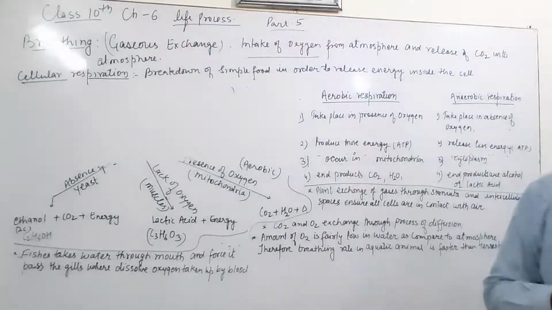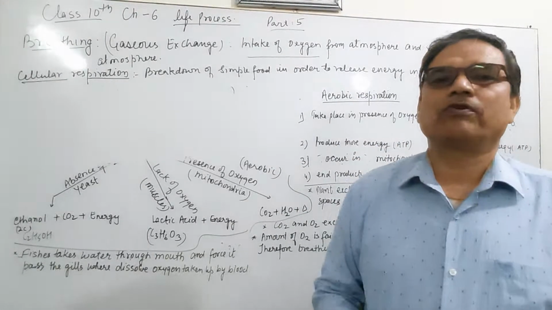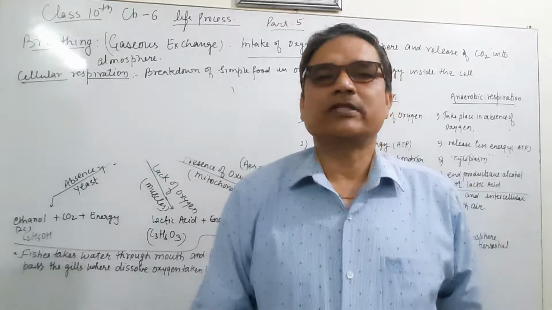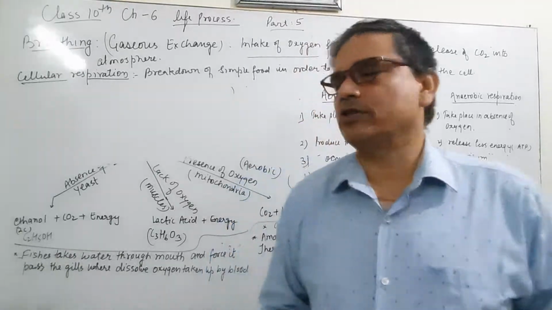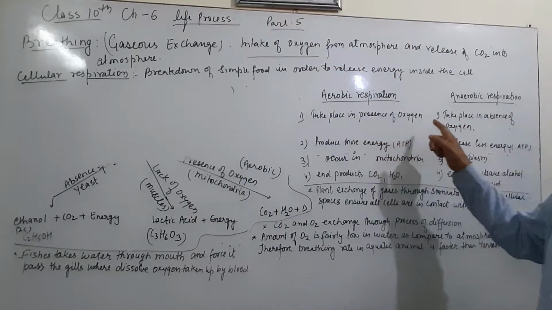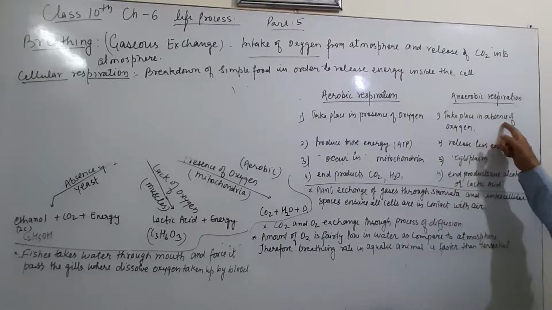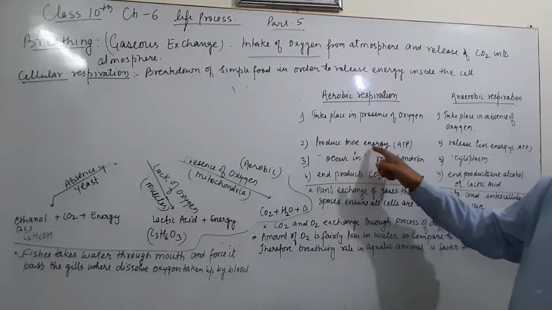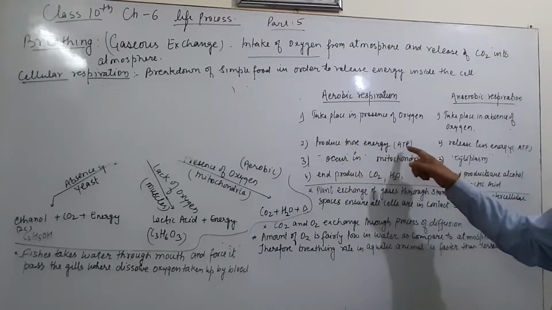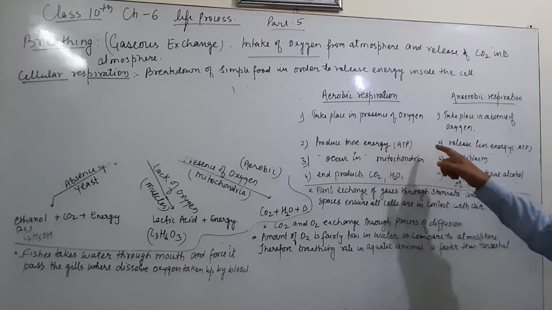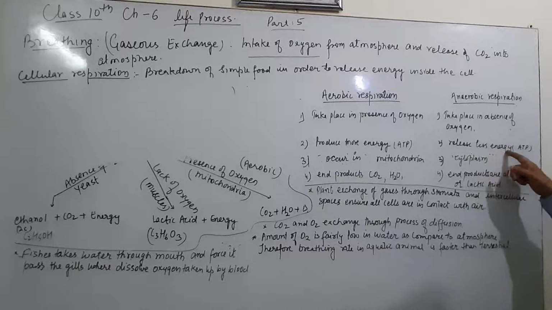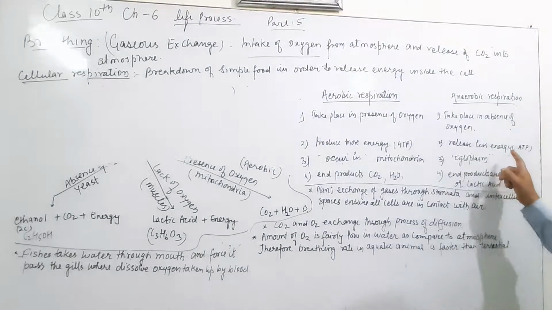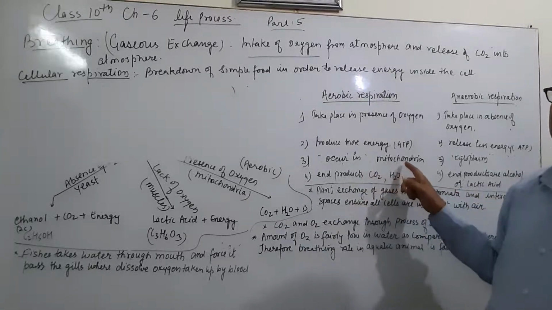Aerobic respiration takes place in the presence of oxygen, and anaerobic respiration takes place in the absence of oxygen. Aerobic produces more energy, released in the form of ATP, while anaerobic releases very little energy in the form of ATP.